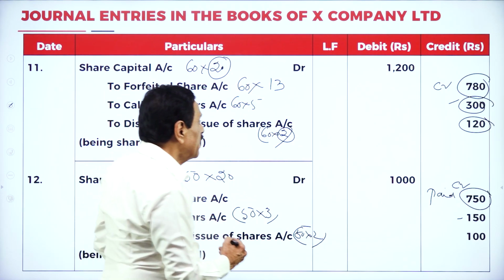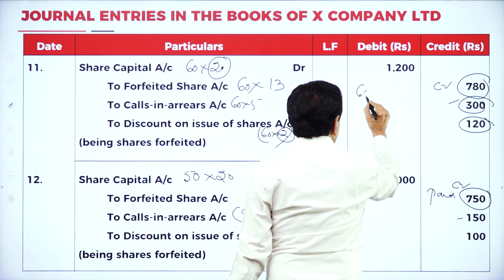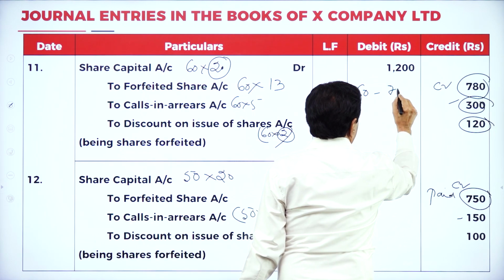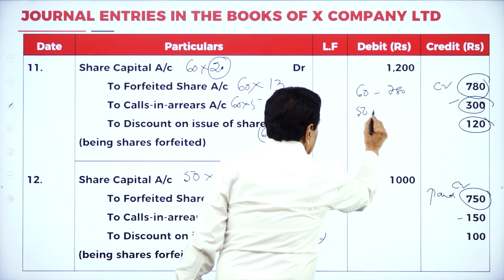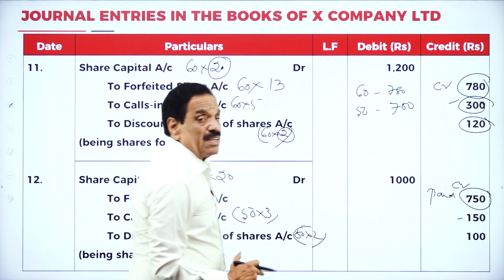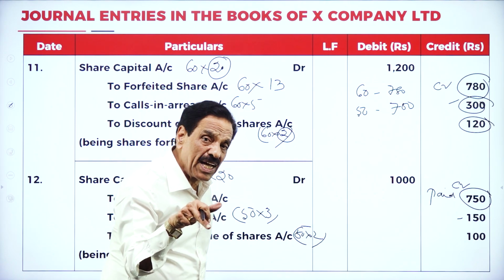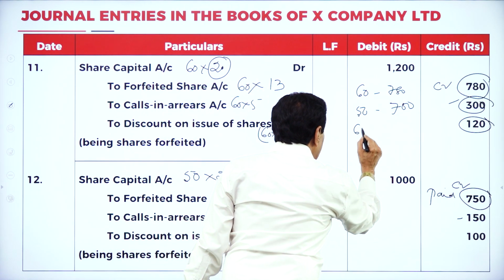I will explain. Here actually this is for how many shares? 60 shares for 780. For 50 shares, it is 750. But he reissued only how many shares? Only 85, which means 60 of X full amount.